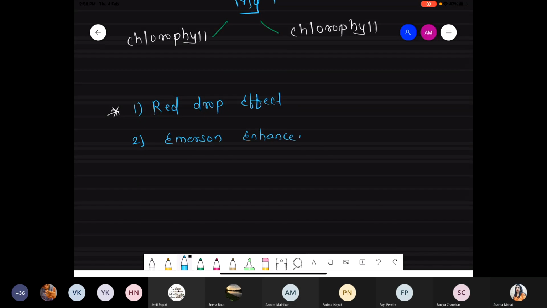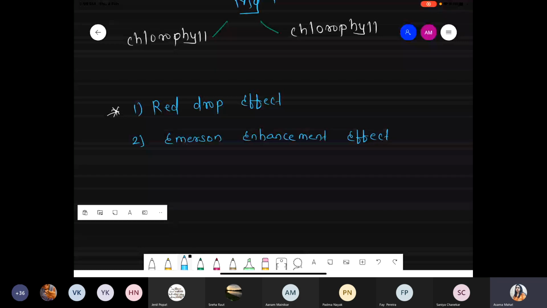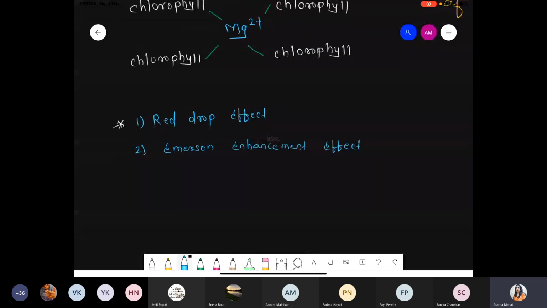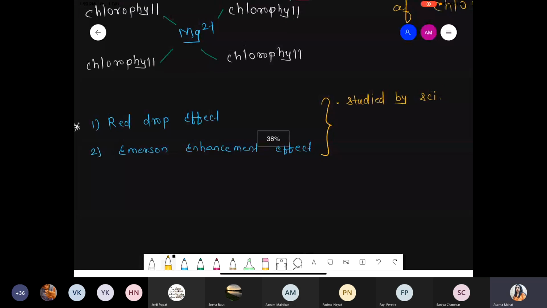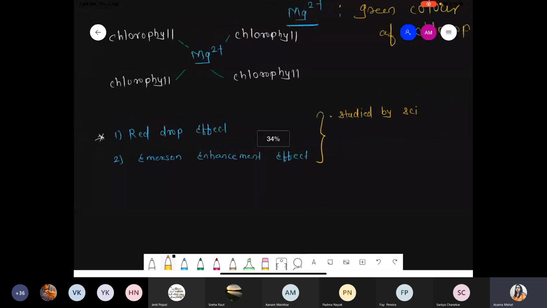Enhancement effect. So we'll try to understand these both effects. Okay. Common information, basically this red drop effect and the immersion enhancement effect, these are studied by scientist Robert Emerson.